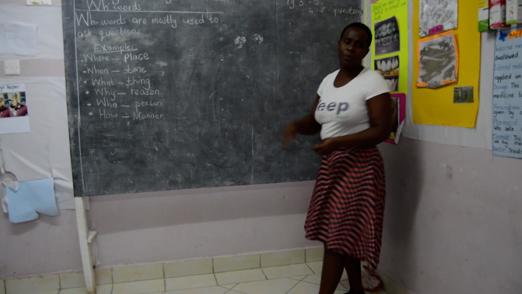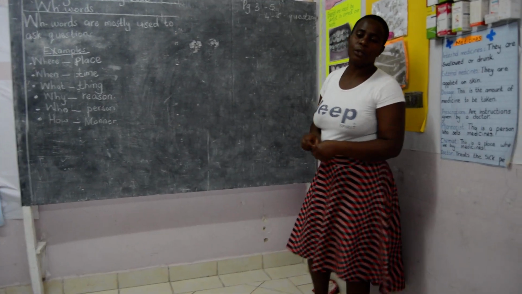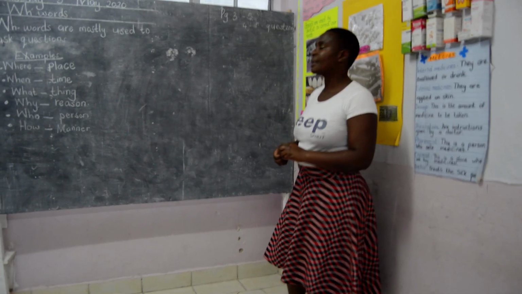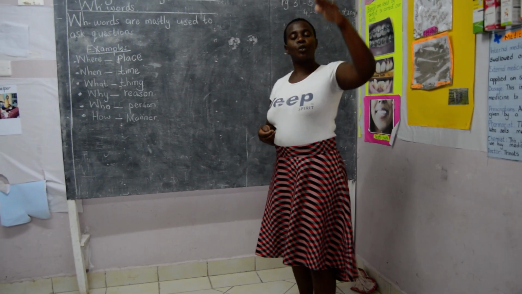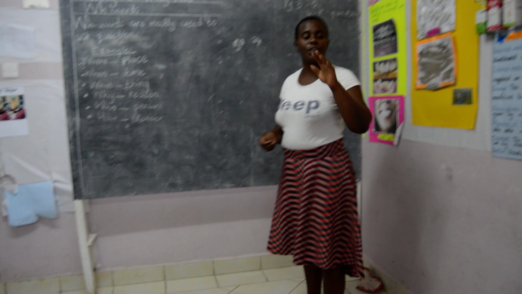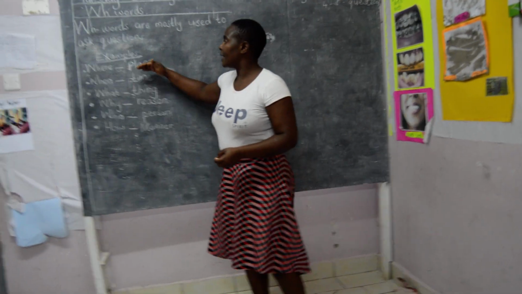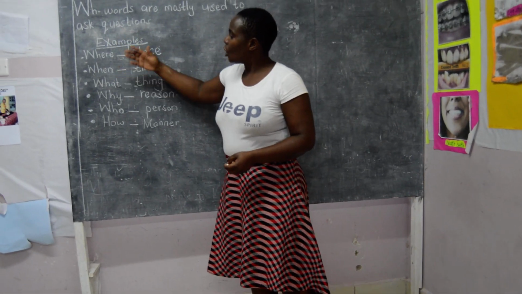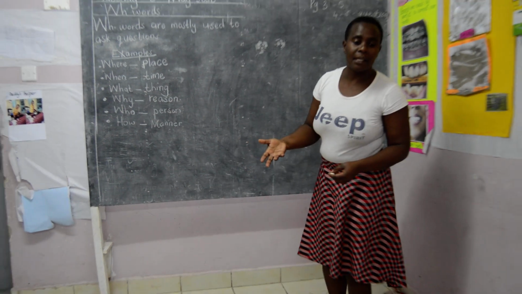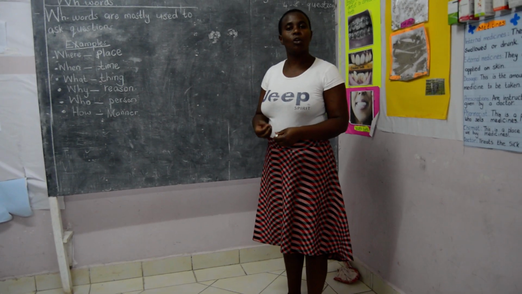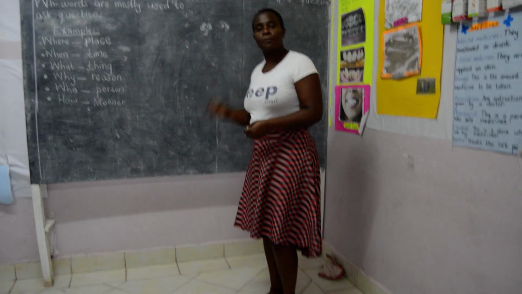When you go to our booklets, the ones your parents have downloaded, you have it on page 3 to page 6. You're going to see an explanation of each one. I've explained there where, when, what, why, how, and who, and I've given examples. I request all of you to go to page 5.